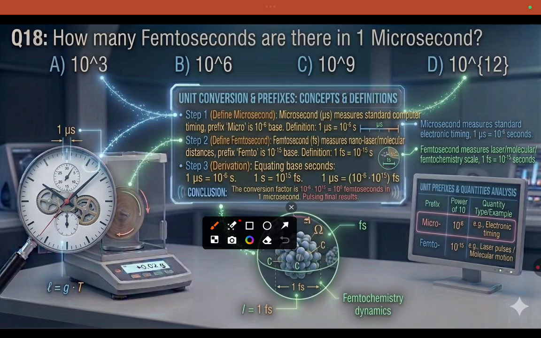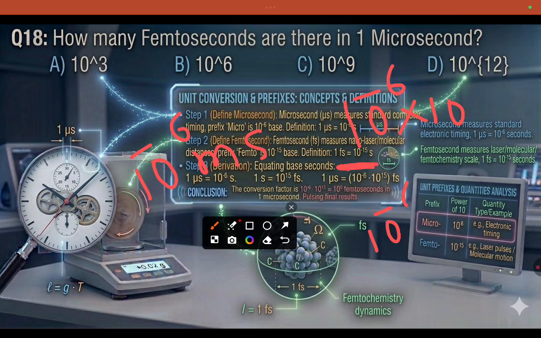So 1 microsecond is 10 to the power of minus 6 seconds, and 1 femtosecond is 10 to the power of minus 15 seconds. Dividing, 10 to the power of minus 6 by 10 to the power of minus 15, after replacing, you will get 10 to the power of 9.